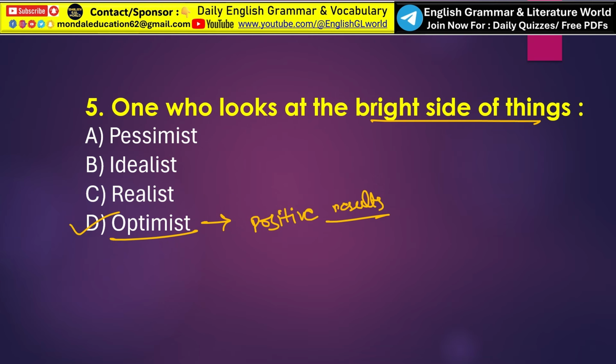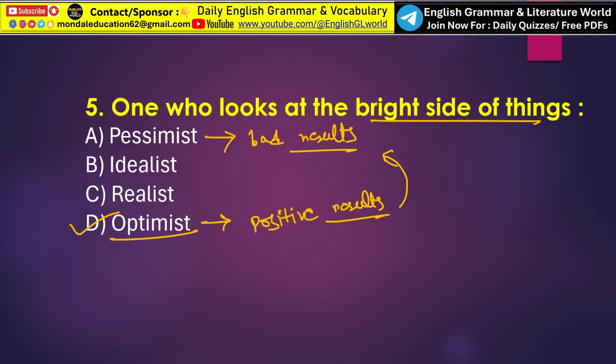An optimist usually remains hopeful, cheerful and confident during hardship. Now look at the other options. What is pessimist? A pessimist is a person who always expects a bad result. It is totally opposite of optimist.